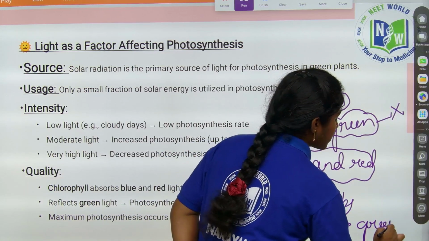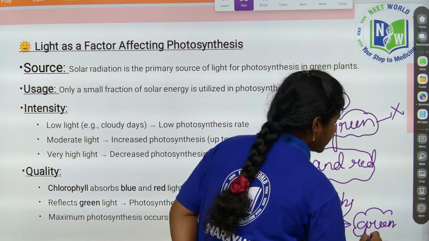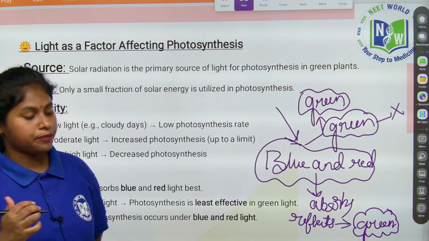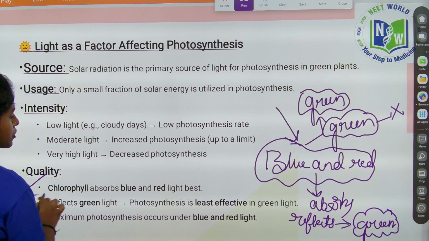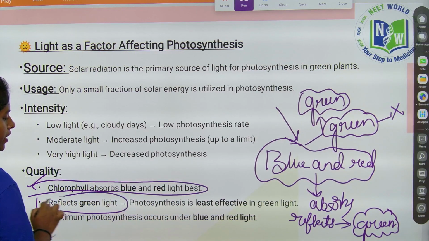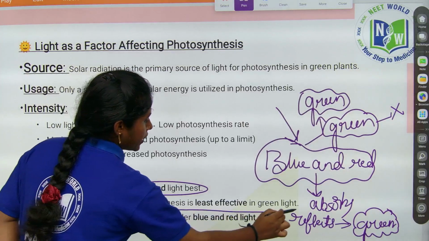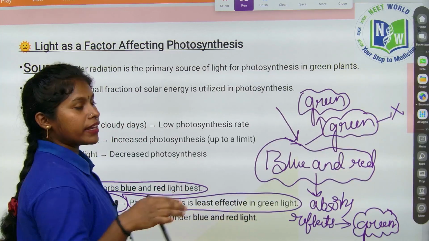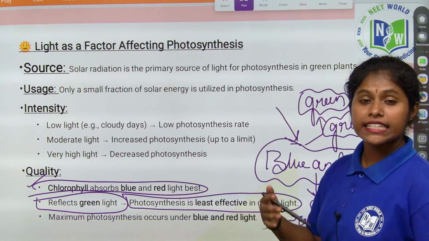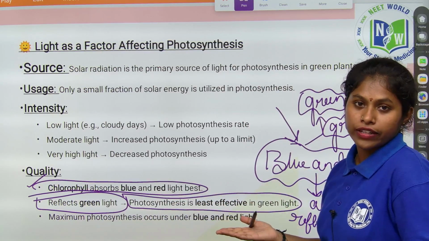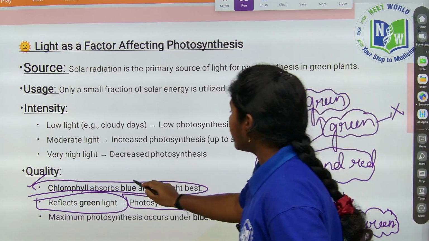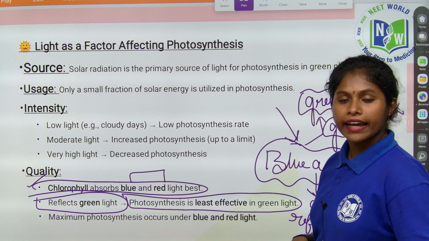Actually, are plants absorbing the green color? No, they are reflecting the green color. See here, chlorophyll absorbs blue and red light best, right? It reflects green light, and photosynthesis is least effective in green light. Why are the plants not absorbing green light? Because in green light photosynthesis is the least effective, not efficient. Photosynthesis is more suitable in red and blue light.